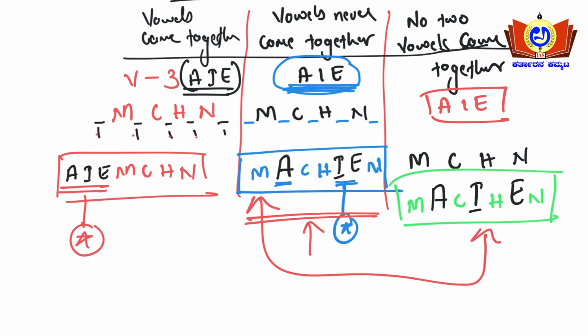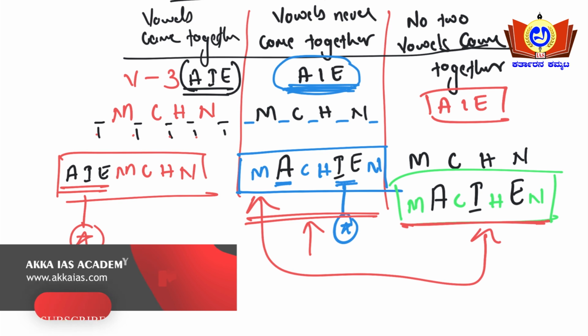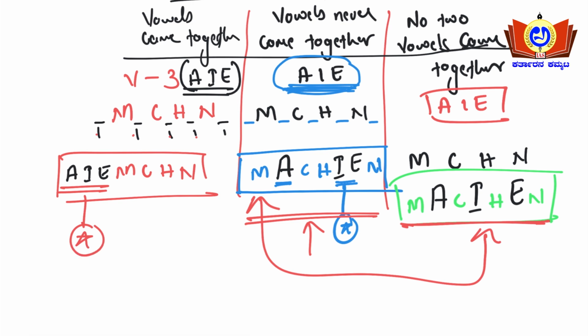But in the third case, not even two vowels should come together. All the vowels should not be together here. They should be placed in different positions. Then only this condition will be satisfied. In the examination most of the students make mistakes here only. In these two conditions, vowels never come together and no two vowels come together, you need to take proper caution here, guys.